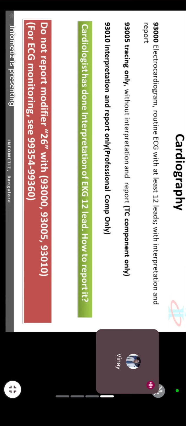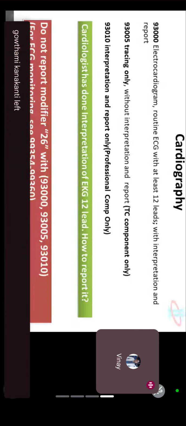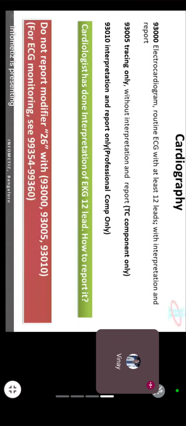93010 says only professional interpretation and report only, while 93000 says with interpretation and report. So with interpretation and report means they have included the tracing part as well as the report part. It means it is for doctor and technician both. And if they are talking only about the interpretation and report, that is 93010.